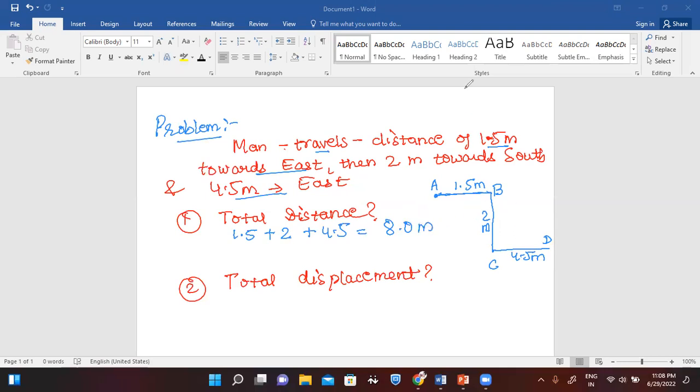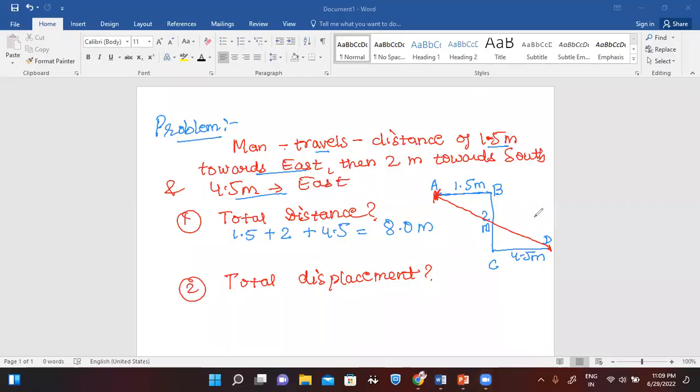Now, what is the displacement? We know displacement is shortest distance between the 2 points, initial and the final point. So initial and final points are A and D respectively. So this is the shortest distance between A and D, isn't it? How will you find out the distance between A and D? How will you find out the distance between A and D, the shortest distance between A and D?